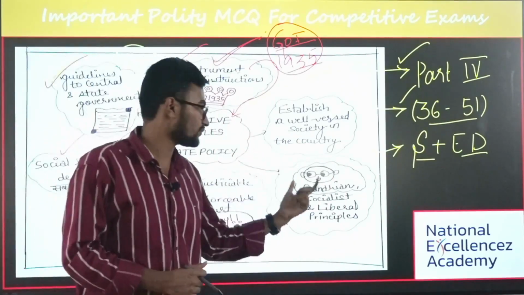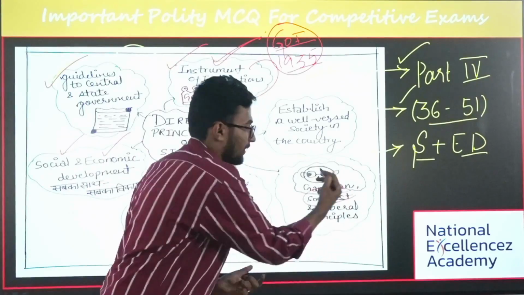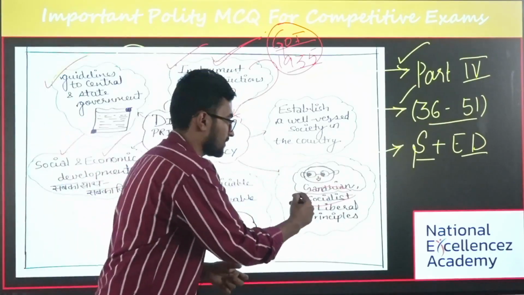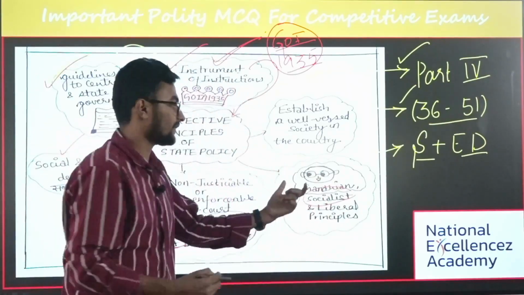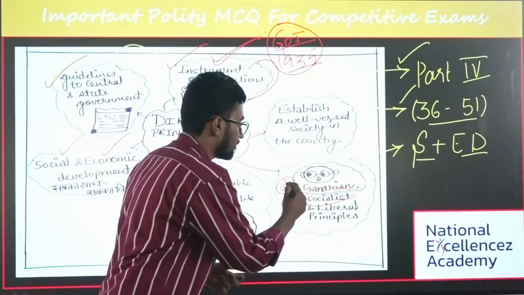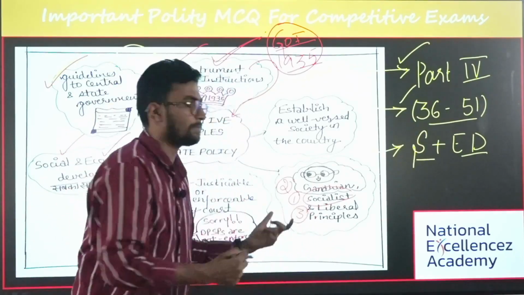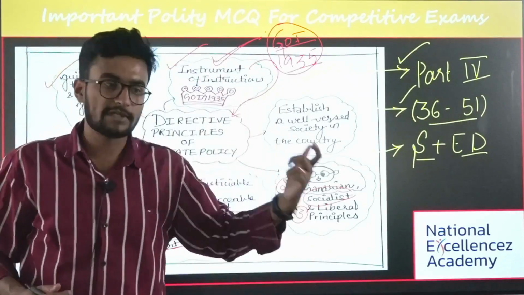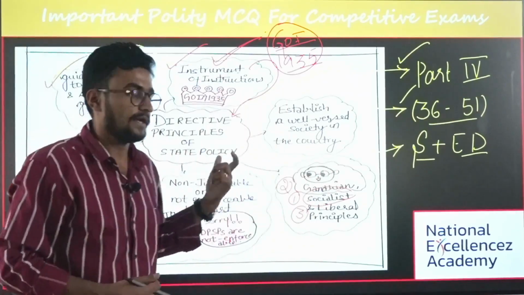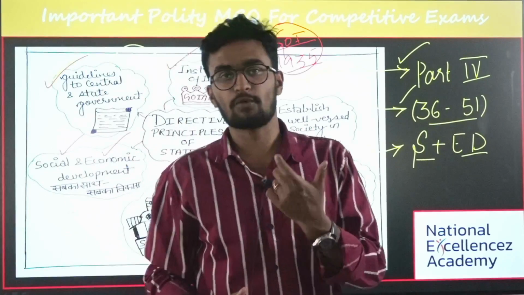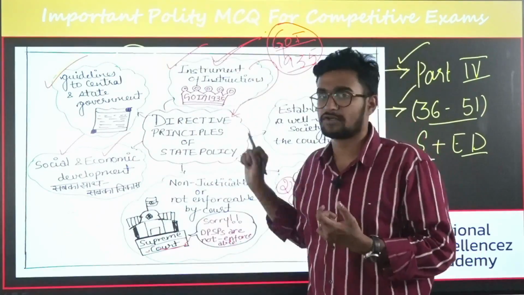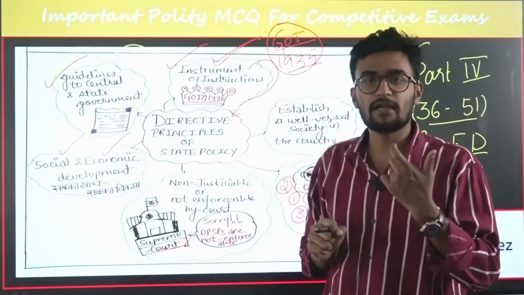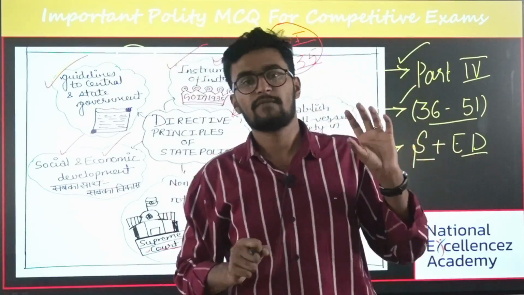The next important thing is, DPSP is divided into three major areas. First is the socialistic principle, the second is the Gandhian principle, and the third is the liberal intellectual principles. Firstly, you should know that DPSP was brought in the form of the instrument of instructions, which was mentioned in the Government of India Act of 1935.